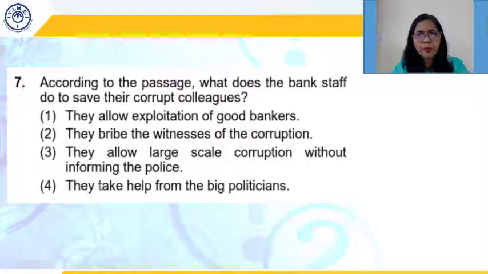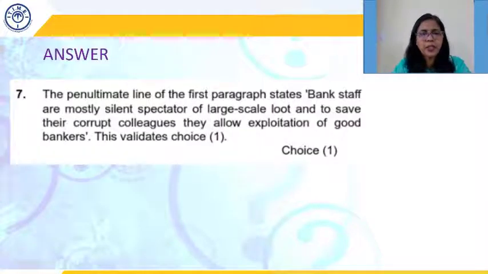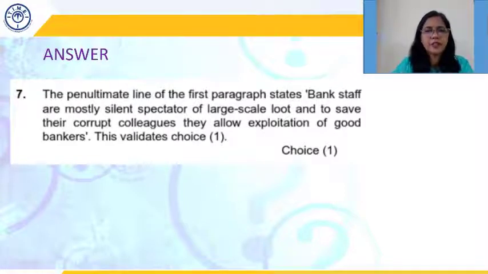They take help from big politicians, corrupt bank staff in order to save their corrupt colleagues. It is not written that they go to big politicians to save the skin of their colleagues. So this is also ruled out. So the correct answer has to be the first one, which says that bank staff allow exploitation of good bankers in order to save their corrupt colleagues.